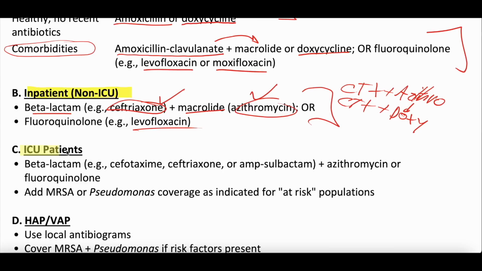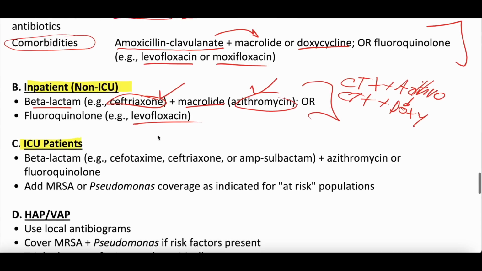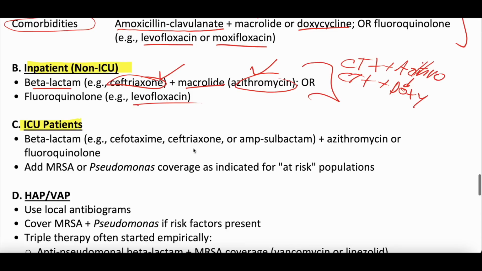Patients admitted to the ICU who are super sick, we usually empirically escalate therapy a little bit. You can just start with ceftriaxone and azithromycin or doxycycline in the right patient.